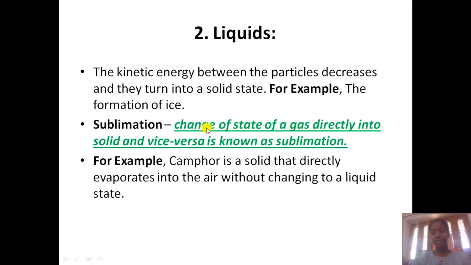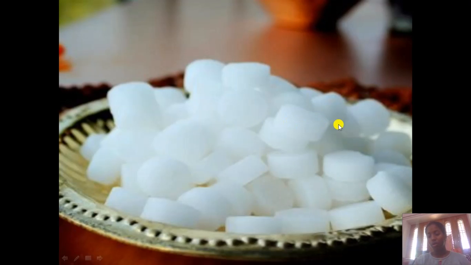Sublimation is very easy though. That is the change of state of gas directly into solid, and vice versa, is known as sublimation. It means that if a solid directly changes into gas, it means sublimation is there. If a solid changes into gas, or gas into solid, it is known as sublimation. An example is camphor. Camphor is a solid that directly evaporates into the air without changing to liquid state. That is known as sublimation. Now what is this camphor? Camphor is something which you use in your daily life, in all your rituals, right? So this is what camphor is.